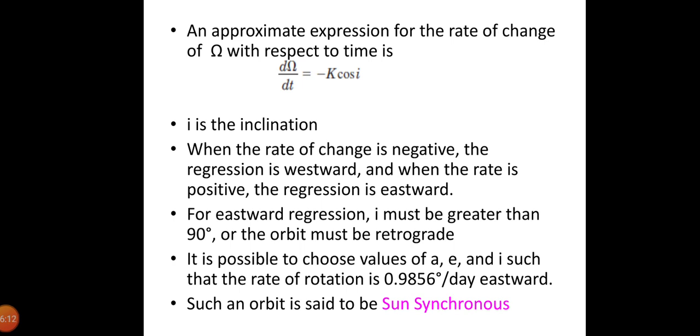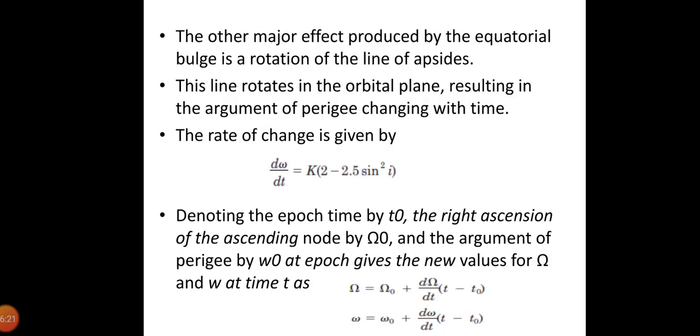This line rotates in the orbital plane, resulting in the argument of perigee changing with time. The rate of change is given by d omega by dt is equal to k into (2 minus 2.5 sin squared I). Again, the units for the rate of rotation of the line of apsides will be the same as those for n incorporated in k. When the inclination I is equal to 63.435 degrees, the term within the parenthesis is equal to 0, and hence no rotation takes place. Use is made of this fact in the orbit chosen for the Russian Molniya satellites.